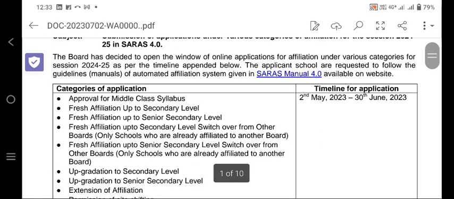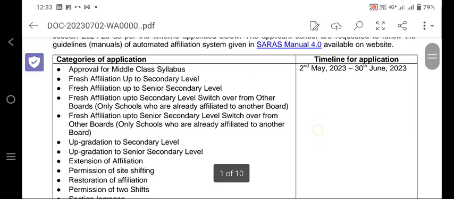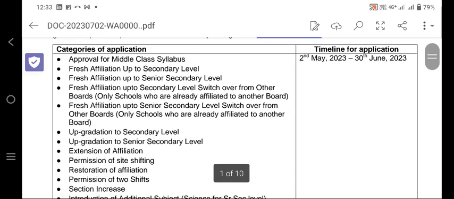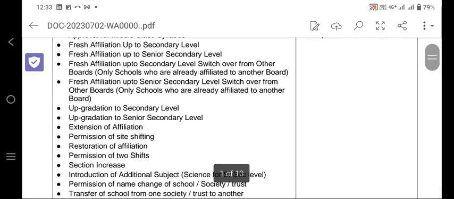The board has decided to open the window. These are the categories of the application: approval of middle class syllabus, fresh affiliation up to secondary level, fresh affiliation to senior secondary level, fresh affiliation up to secondary level switch over from other boards. That means other boards can switch over to CBSE. Fresh affiliation up to senior secondary, switch over from other boards.